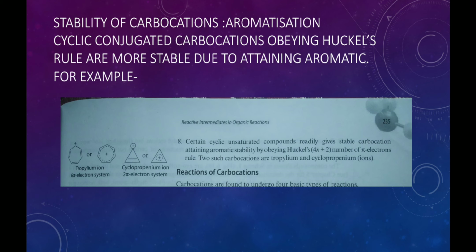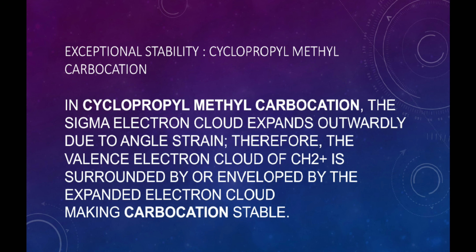These 2 carbocations are more stable than the benzyl carbocation because they acquire aromatic character because of the presence of the positive charge on the ring carbon atom. Since both are aromatic, obeying Huckel's rule of aromaticity, that is 4n plus 2 pi electrons, these 2 carbocations are more stable.